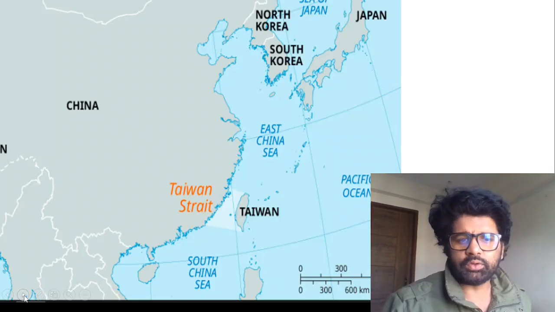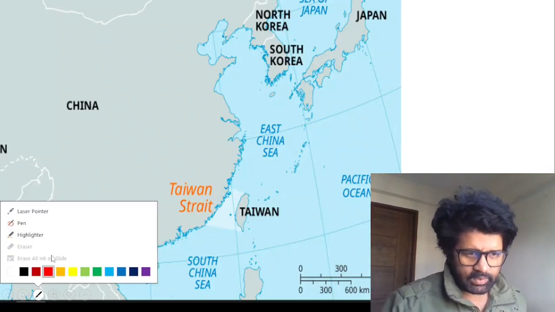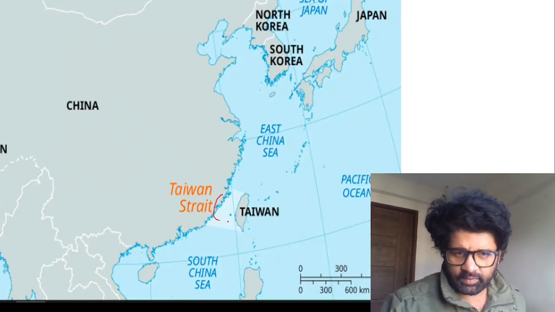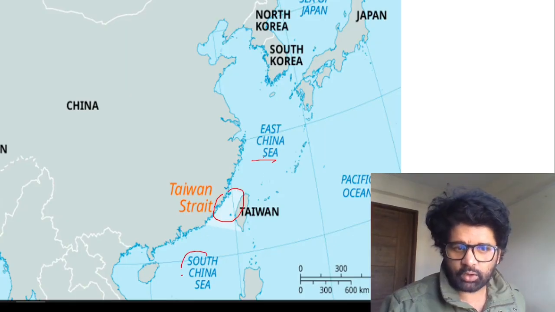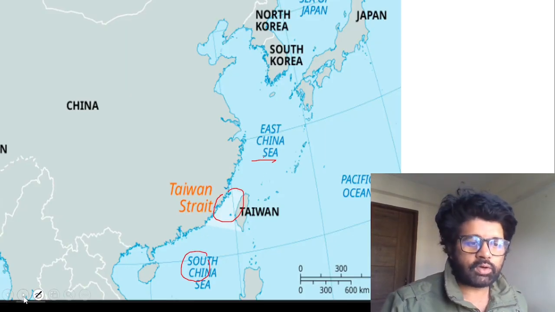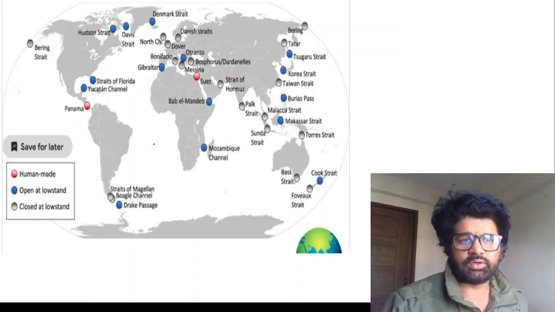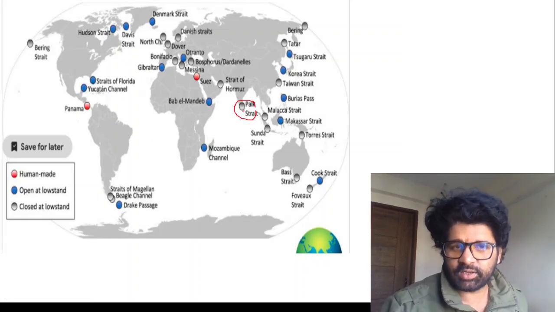Taiwan, we'll talk about this issue. Taiwan Strait, if you see this, this is the Taiwan Strait. It connects the East China Sea with the South China Sea. So what is your homework? UPSC has asked a lot of PYQs on these straits. Important strait, Palk Strait, separates India and Sri Lanka.